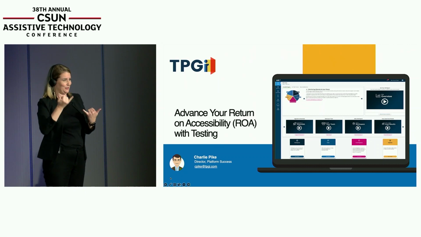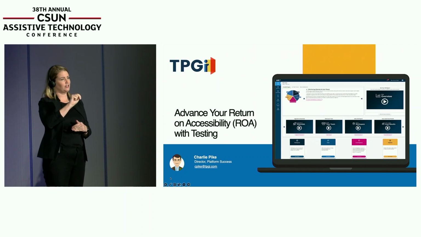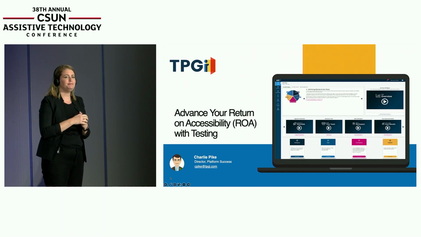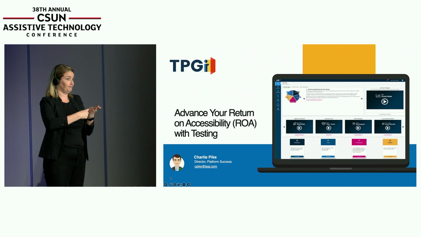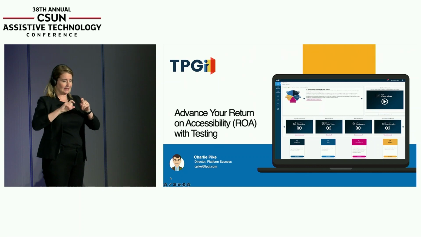What I'm going to talk to you about today is how to advance your return on accessibility with testing. I will be talking particularly in the context of our accessibility platform, ARC, but I think a lot of what I'm talking about today is going to be applicable in a lot of different situations with a lot of different tools. I'm going to be talking about the challenges of testing and how accessibility testing is broken down, if you like, into its different forms.